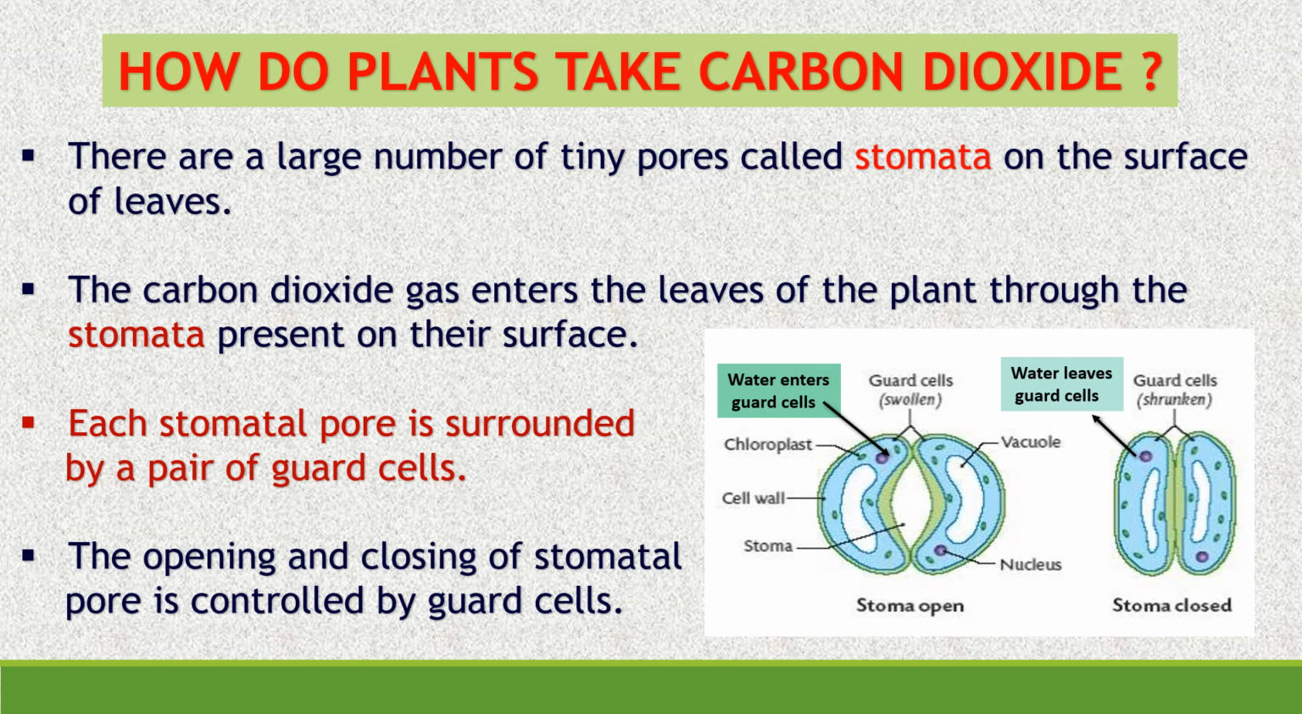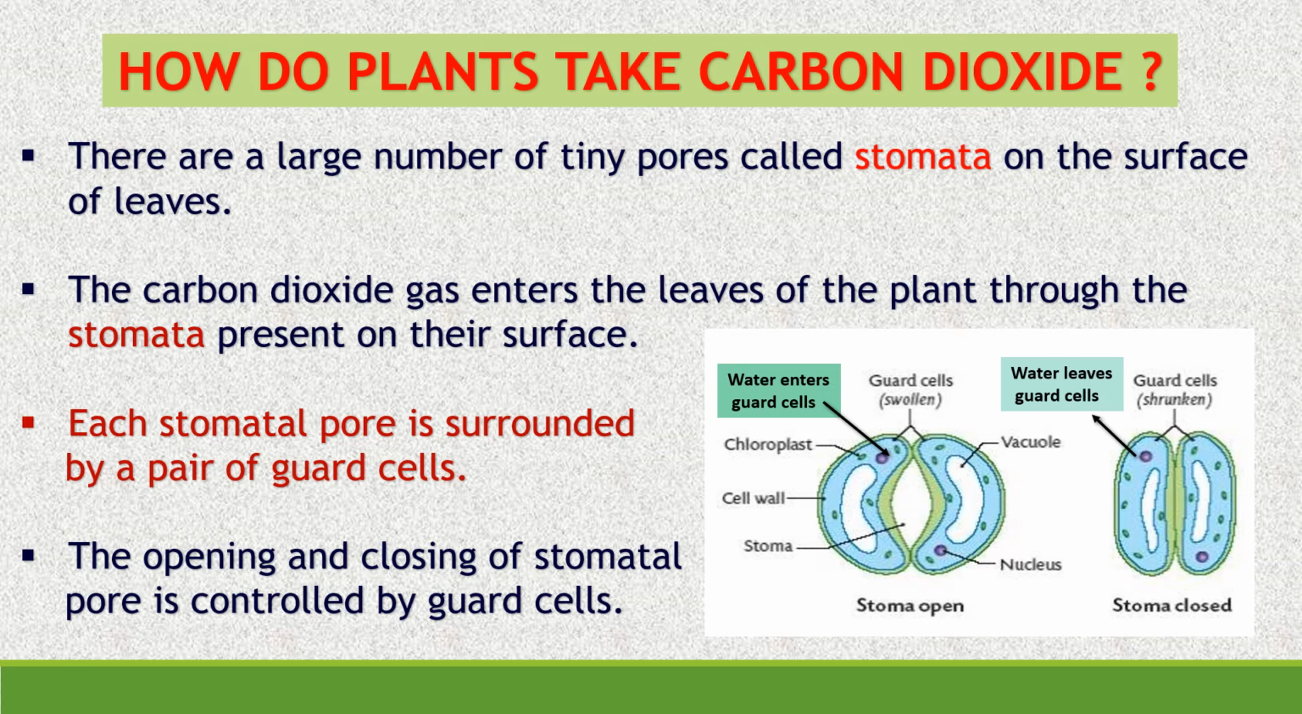Now the question is, how do plants take carbon dioxide? So there are a large number of tiny pores called stomata on the surface of leaves. The carbon dioxide gas enters the leaves of the plant through stomata present on their surface. Now each stomatal pore is surrounded by a pair of guard cells that can be kidney shaped or bean shaped, or they can be dumbbell shaped.